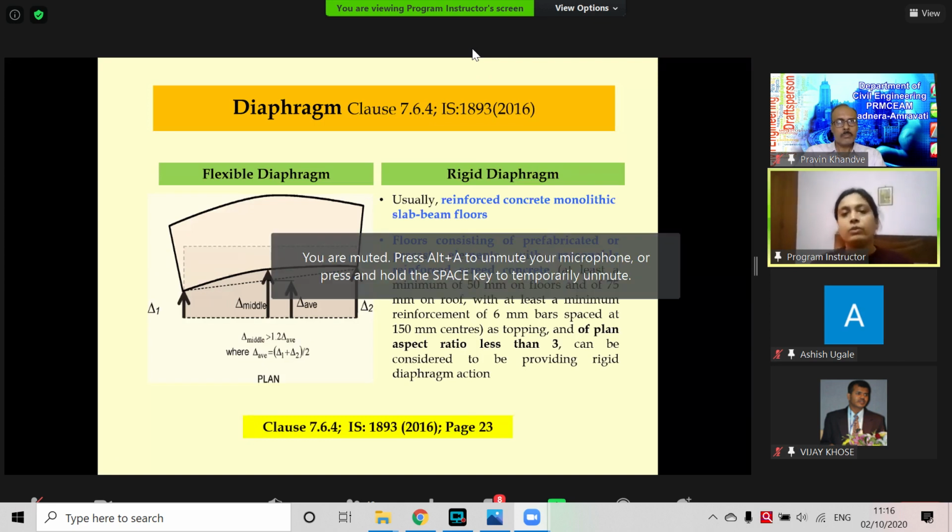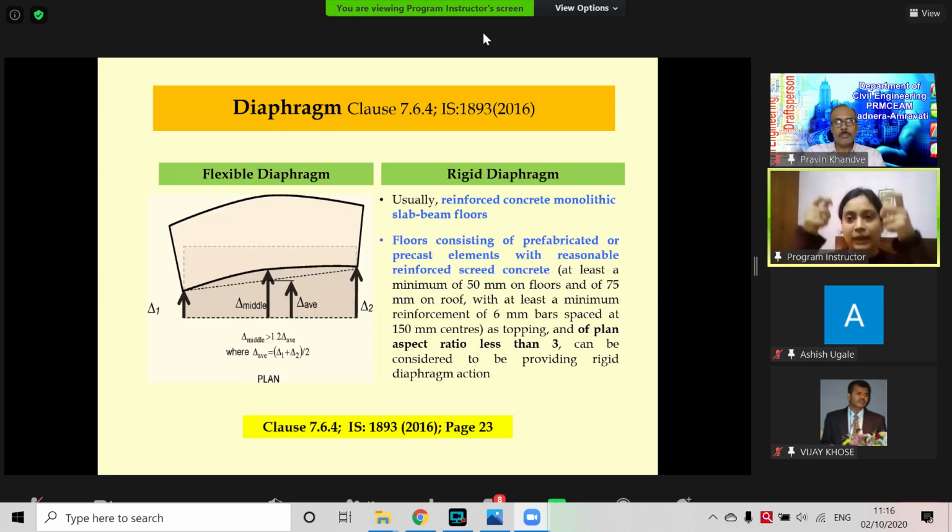It's easy to identify the rigid diaphragm. When we monolithically construct the beam columns with the slab, it acts as a rigid diaphragm. Even when prefabricated precast joists are used as a slab element, it can still have rigid diaphragm action, provided some guidelines are followed. For ease of finding, I've also mentioned the clause of the code along with the page number, which can lead you to the actual clause of the code. So these are the two diaphragms.